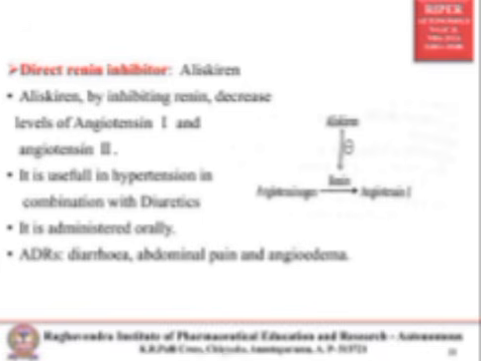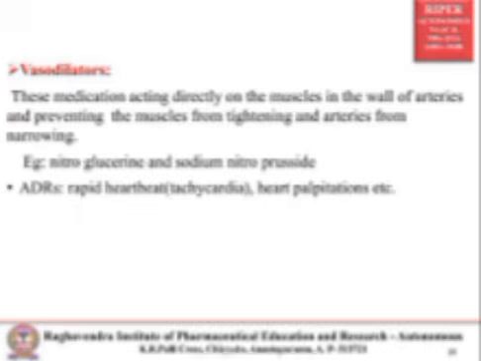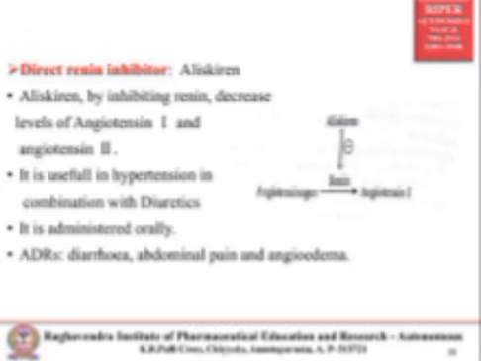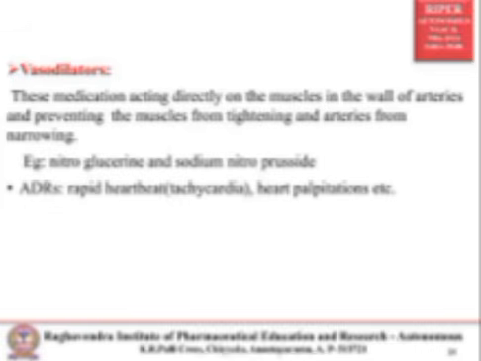Next one is direct renin inhibitors. The example is aliskiren. Aliskiren will block the renin, which is used to convert angiotensinogen to angiotensin 1. It is useful in hypertension in combination with diuretics. It is administered orally. Major ADRs are diarrhea, abdominal pain, angioedema.